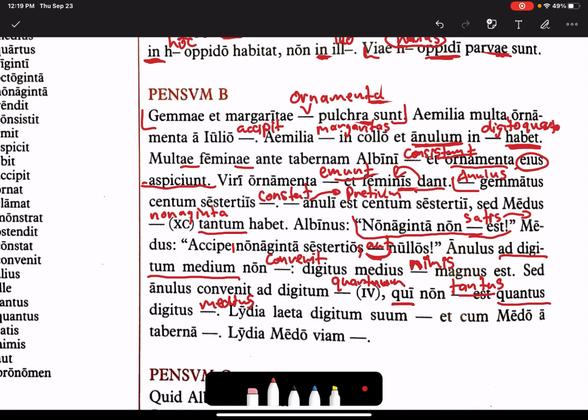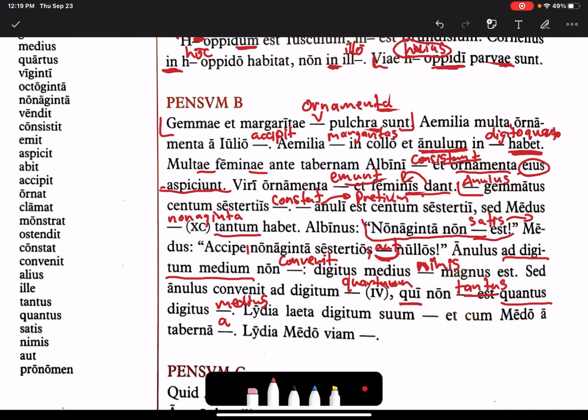Lydia laeta digitum suum blank et cum Medo a taberna abit, right? Abit means go away. She goes away from, she leaves, departs. Digitum suum, I believe it's aspicit. She looks at her finger.